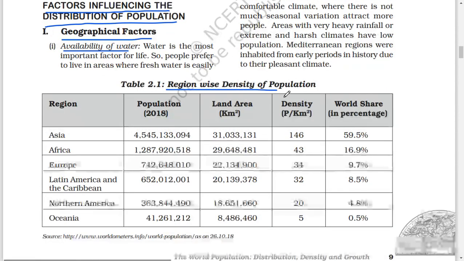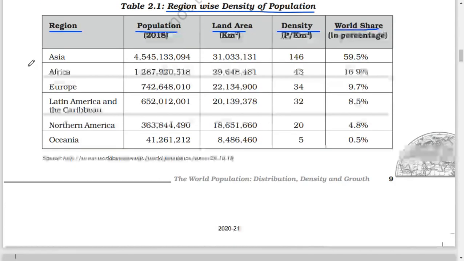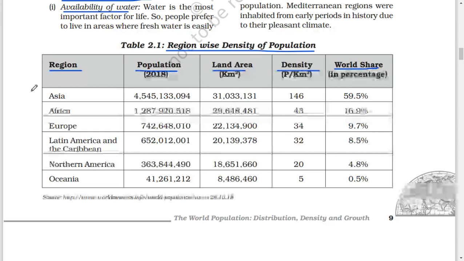Region-wise density of population. The table lists region, population 2018, land area in square kilometers, density per square kilometer, and world share in percentage. Asia: population 4545133094, that is 454 crore 51 lakh 33,094.